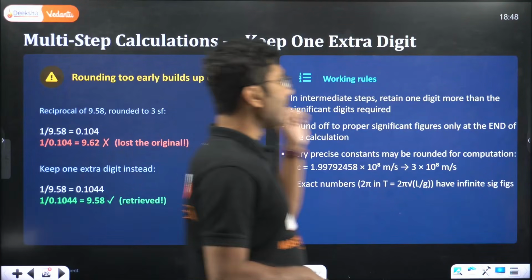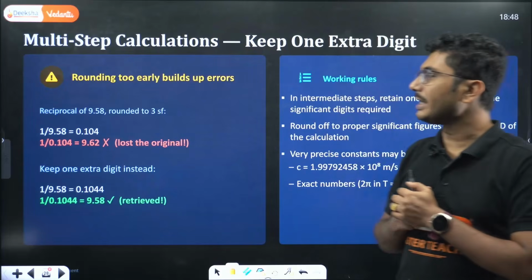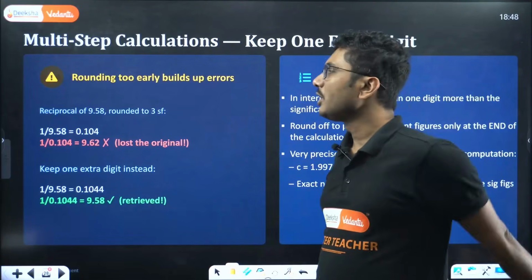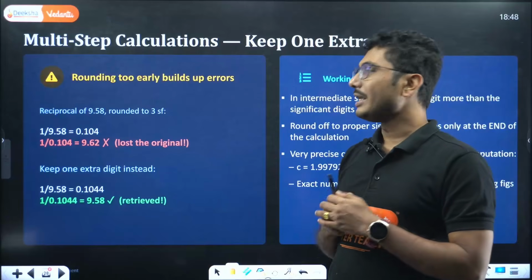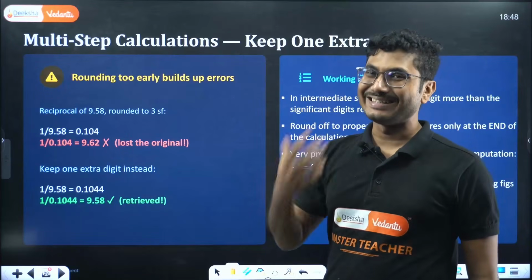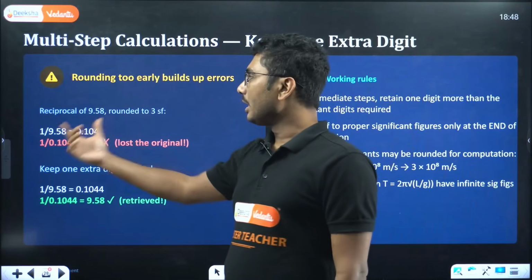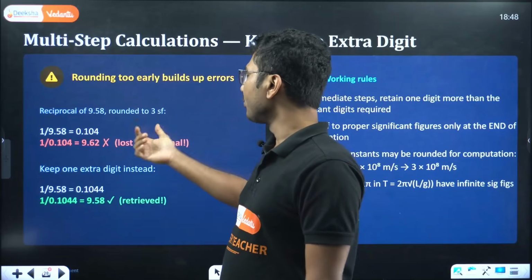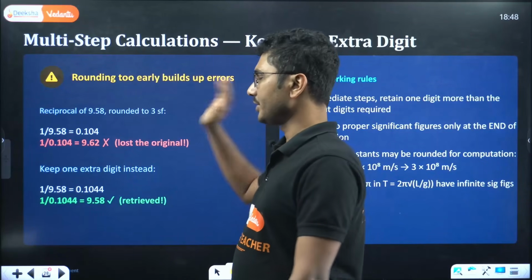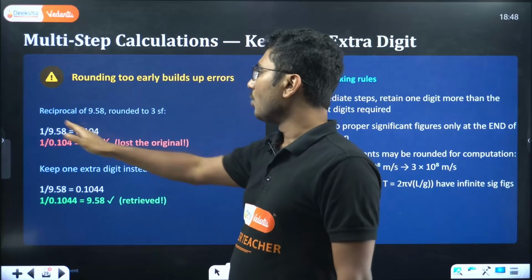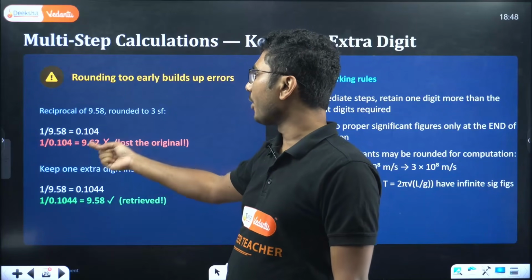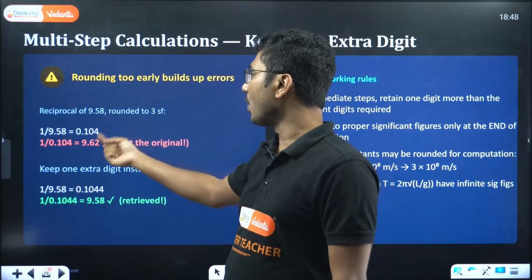Keep one extra digit. Whenever you are calculating any numerical questions or problems, you have to remember that you need to keep one extra digit at the end. So the question is: the reciprocal of 9.58 rounded off to 3 significant figures. When you calculate 1 by 9.58, you are going to get 0.014.